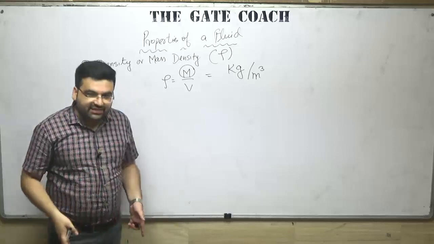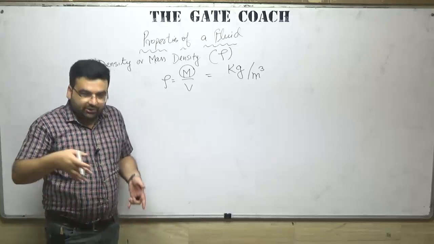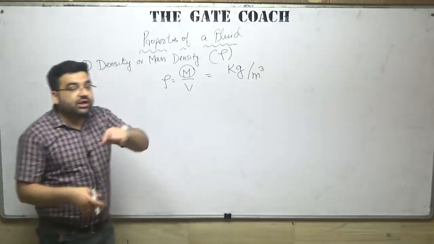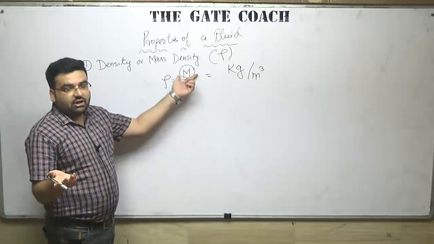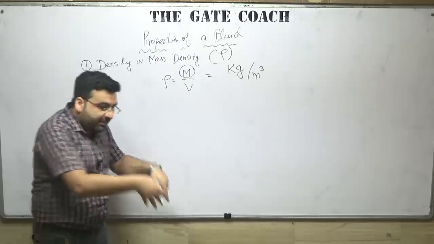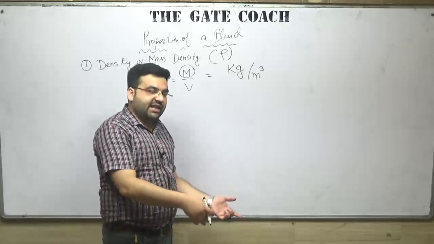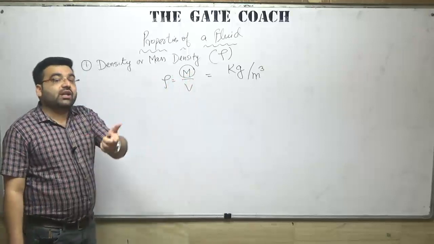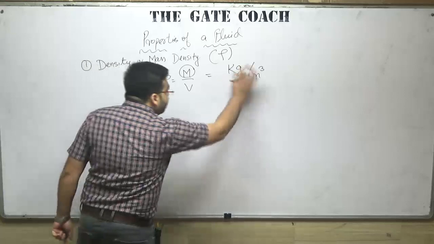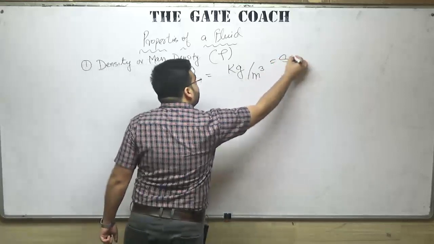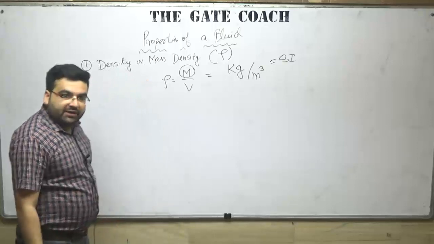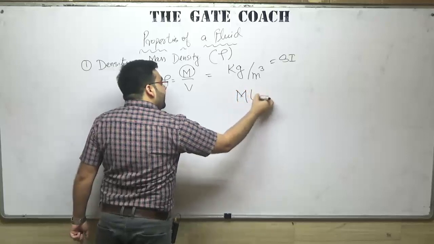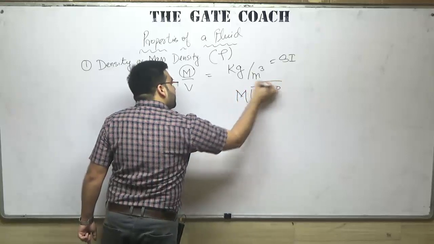Although we say I am 95 kg, I am 100 kg, that should be kilogram force, because the unit of weight should be kilogram force or Newton. So kilograms per meter cube is the SI unit. In dimensional analysis, it is M L^-3 T^0.